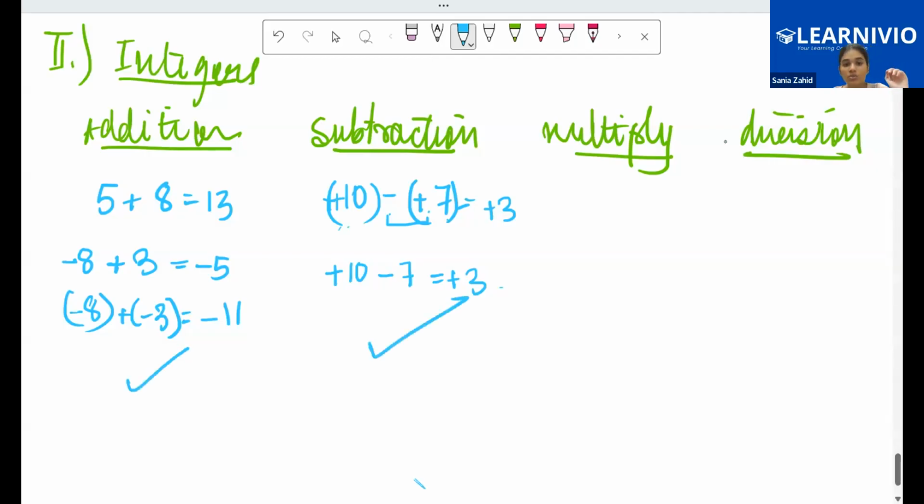Ma'am, just 1 second, I'll write it fast. Plus 10 minus 7 equals plus 3.